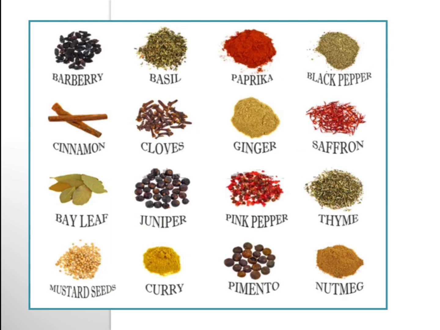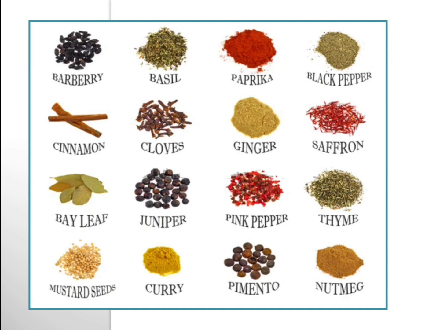You can find all of them in that box. And turmeric is one of the most important spices which we use. Turmeric, chilies, all these give a very good taste to the food. They add a delicious taste to the food.